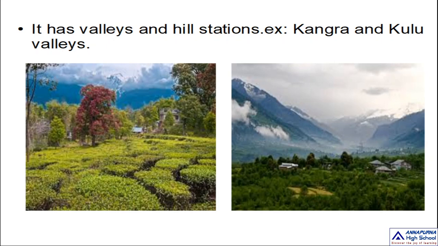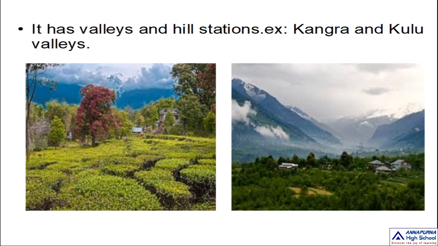Generally, people visit these valleys during summer to beat the summer heat. Beautiful, picturesque sceneries can be seen here. Examples of the hill stations are the Kangra and Kulu valleys.